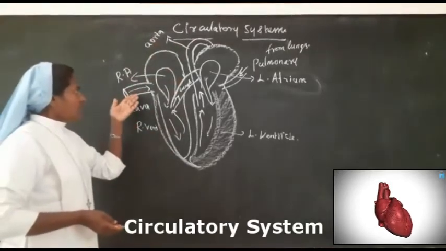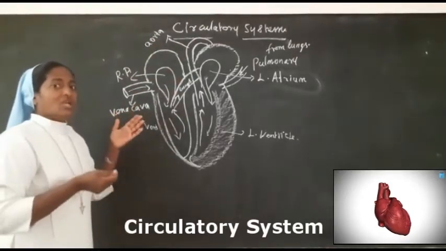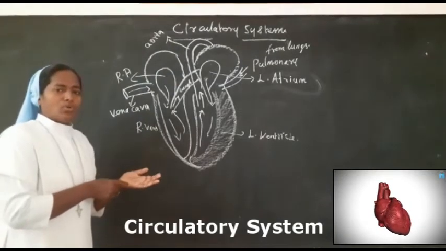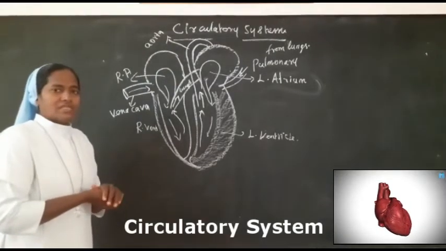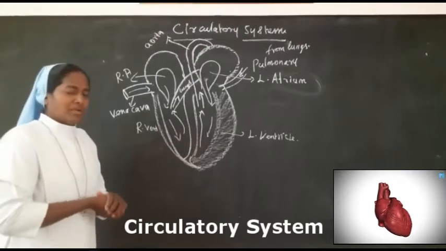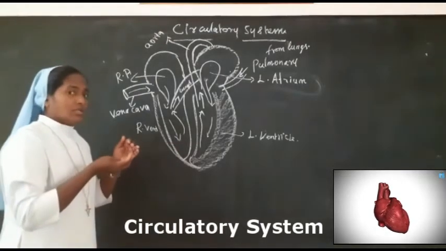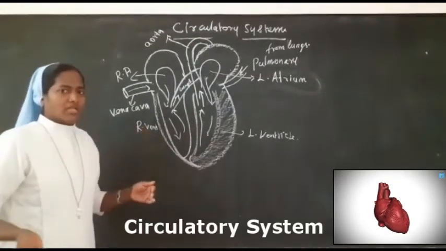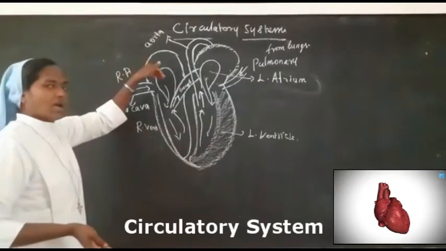Okay. Now, why does the blood enter into the lungs? The vena cava collects the deoxygenated blood, which means more carbon dioxide and less oxygen. That is called deoxygenated blood. This deoxygenated blood, with a large amount of carbon dioxide, is collected from all parts of the body and pours into the right atrium.